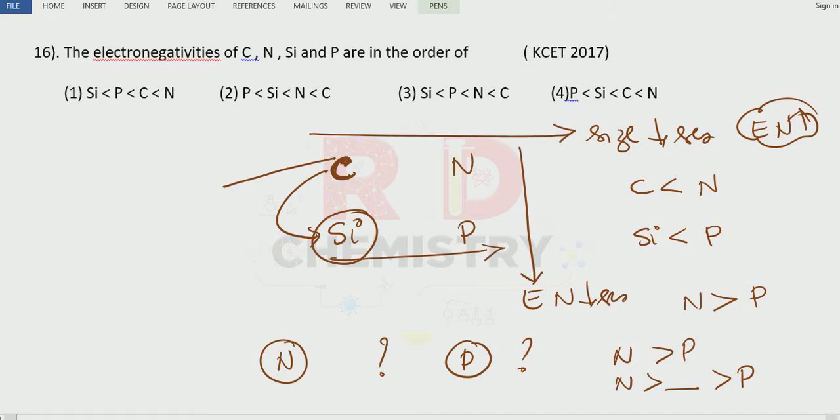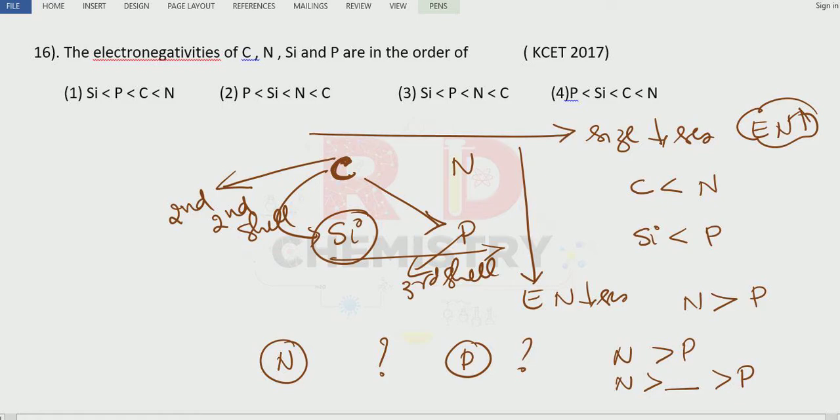Now here, carbon belongs to the second period, with the second shell, whereas phosphorus belongs to the third period. As the shell number increases, atomic size increases and electronegativity decreases. That means carbon has larger electronegativity compared to phosphorus.